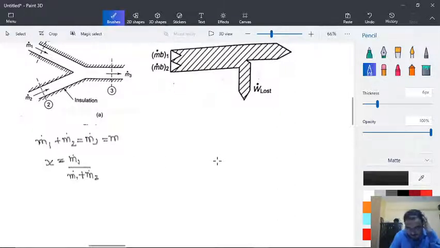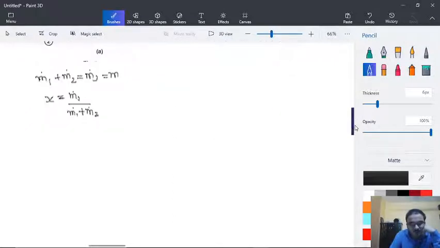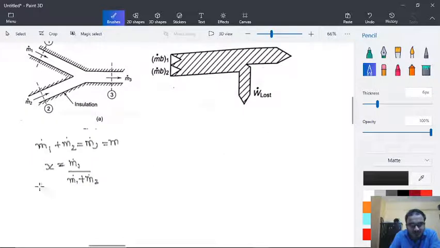So here, by the first law of thermodynamics, if you see this figure, what can we write down? We can write down that M1 dot into h1 plus M2 dot h2 is equal to M3 h3.